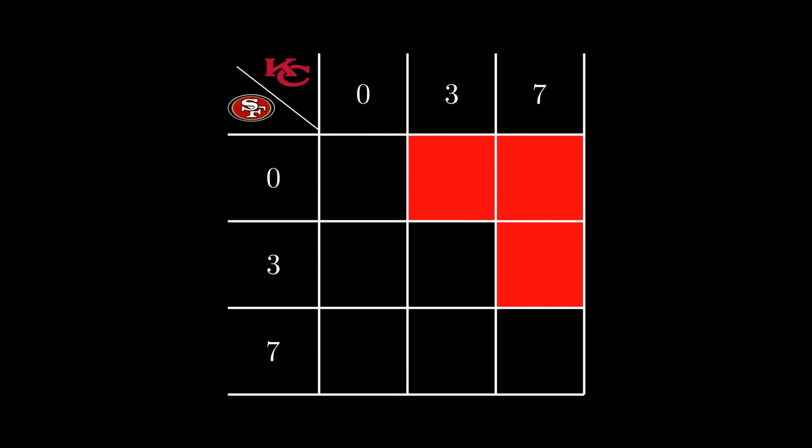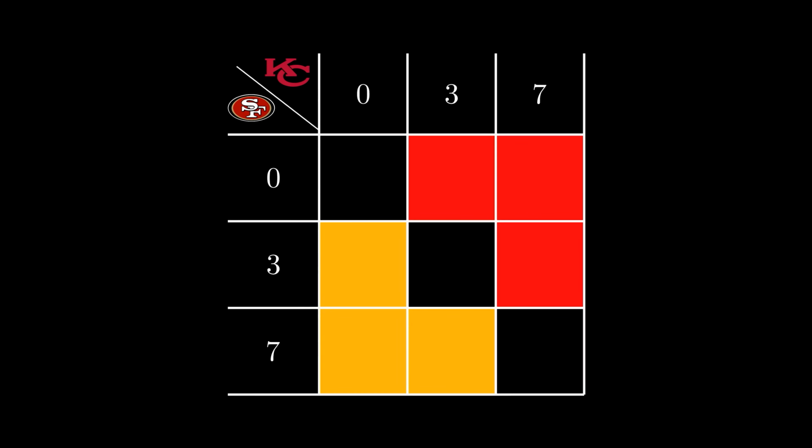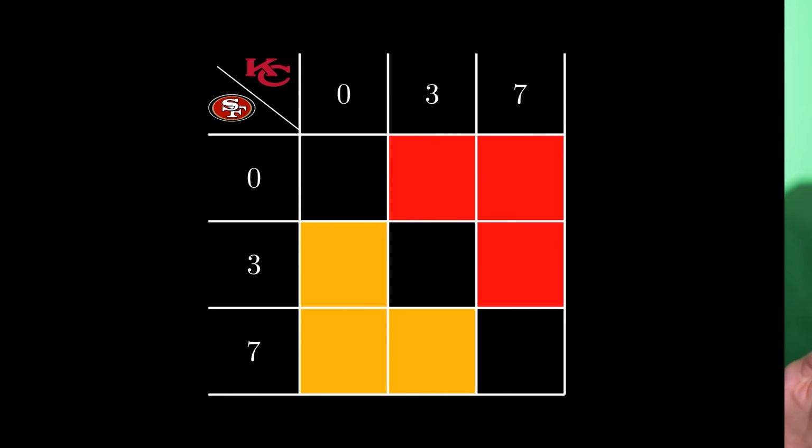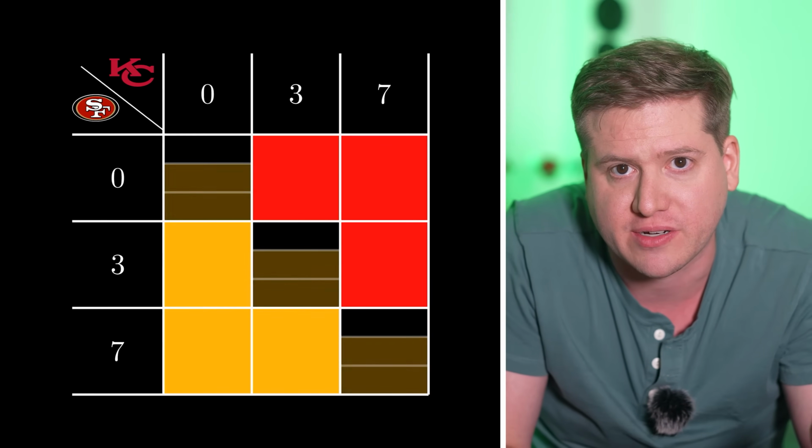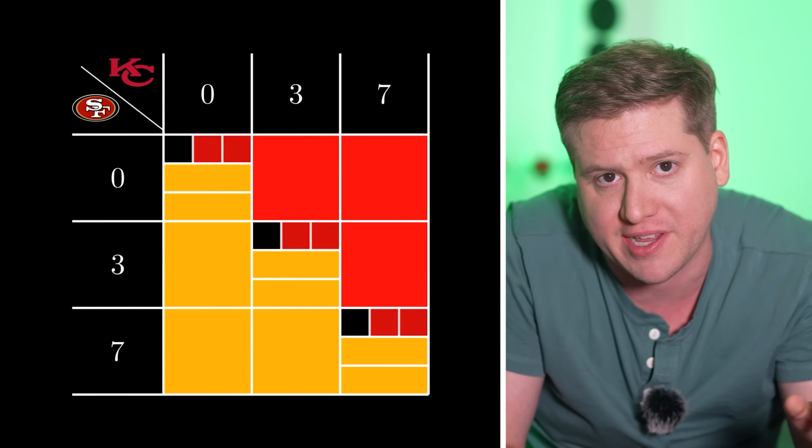If the 49ers are ahead, they win. So let's color those in gold. Annoyingly, both teams are basically red and yellow, but we'll use red for the Chiefs and gold for the 49ers. What happens on the diagonal when they are tied? Well, there's a whole other possession and a whole new set of branching possibilities to consider.